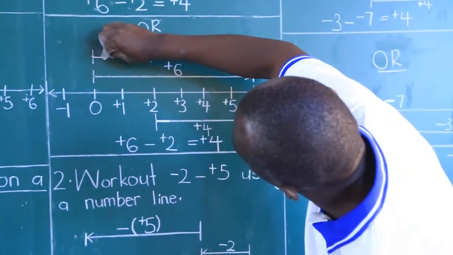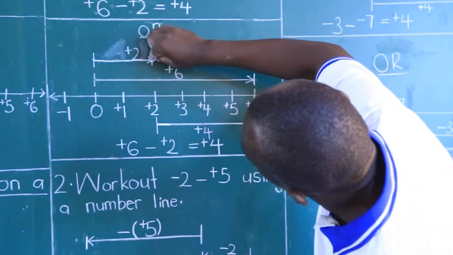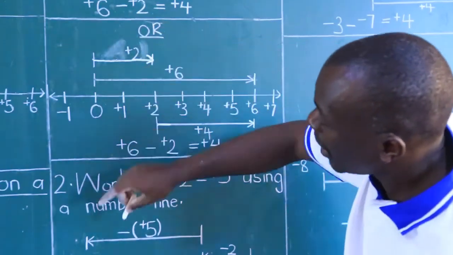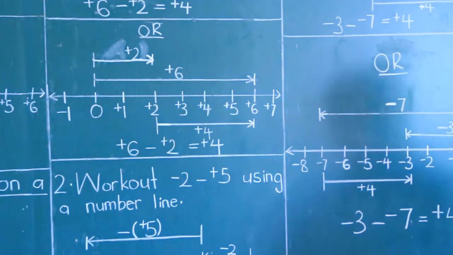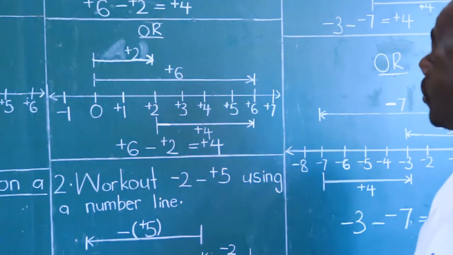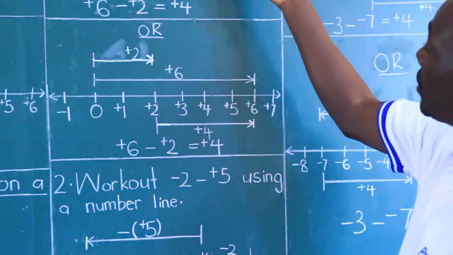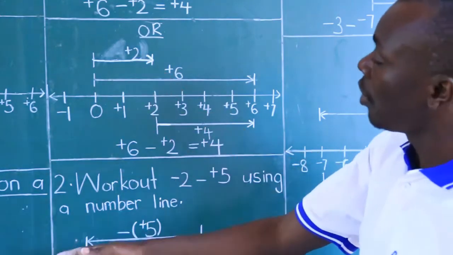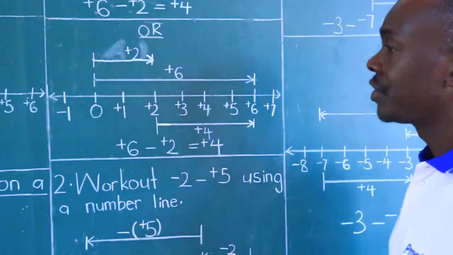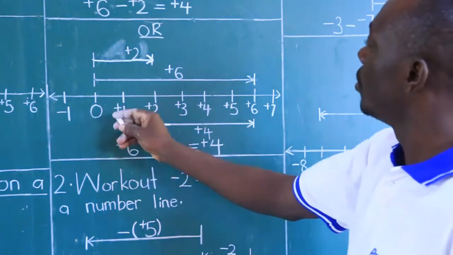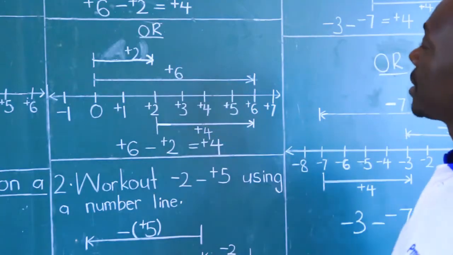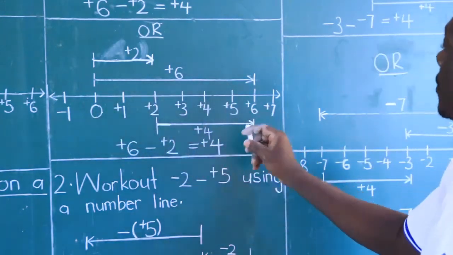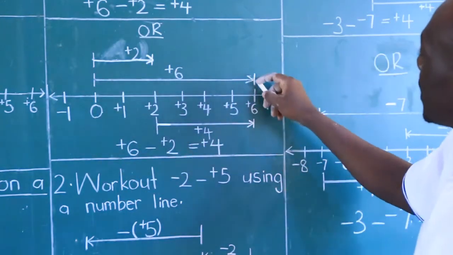You are still showing positive 6 plus positive 2 on the number line. There you are just showing the 2 integers if you don't use the instructions. So show positive 6 and positive 2 on a number line. So you move from there up to there, and that is positive 6. That is from 0 up to positive 6. You name it positive 6 up there.